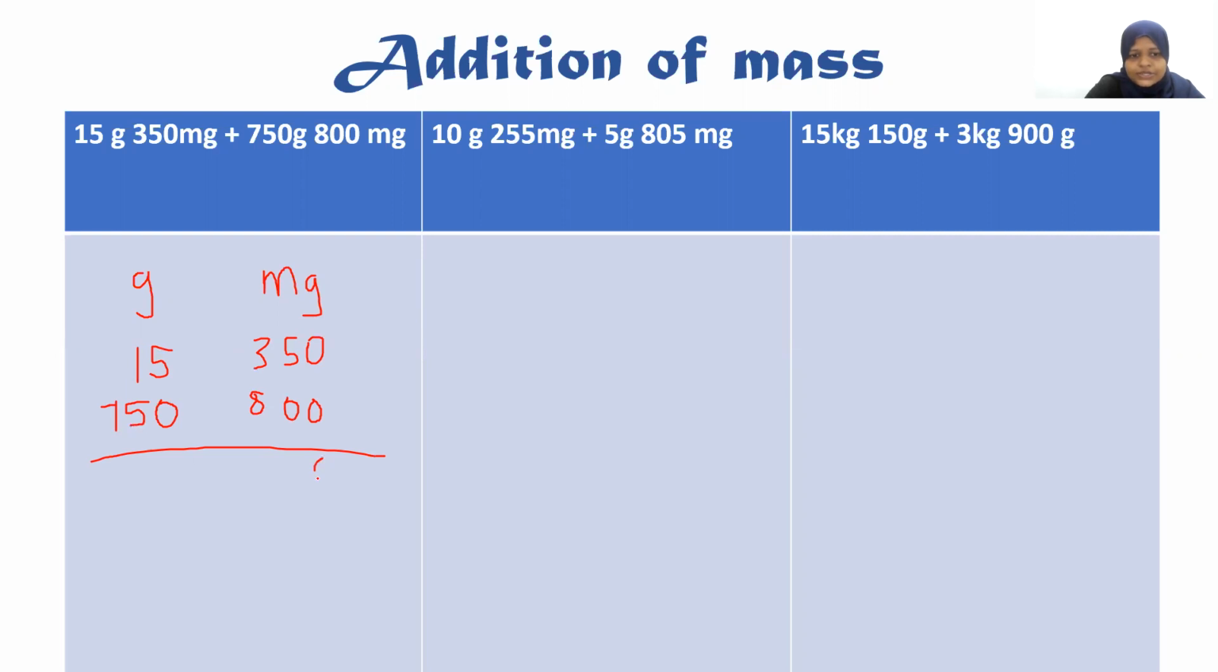0, 0, 0. 5. 8 and 3, how much? 11. Okay. 6. 6. 7. So the answer is 766 grams, 150 milligrams. Now you will ask me a question, teacher, this is so easy. Now with this normal addition, what we did here, what's the point you had chosen this to teach here?